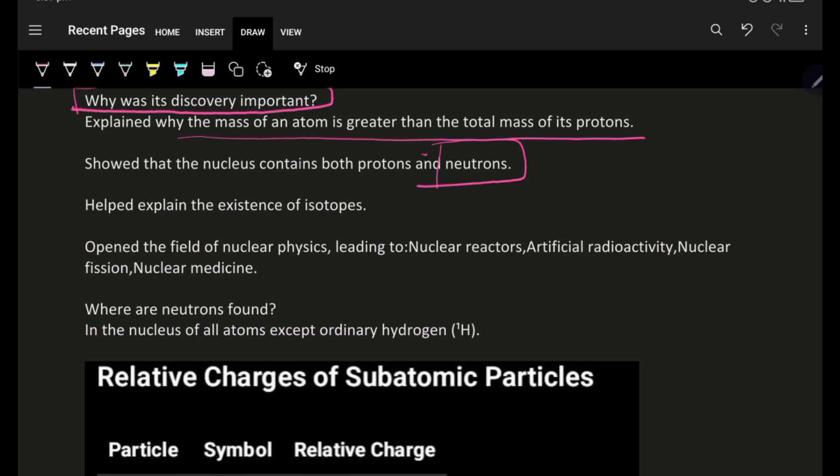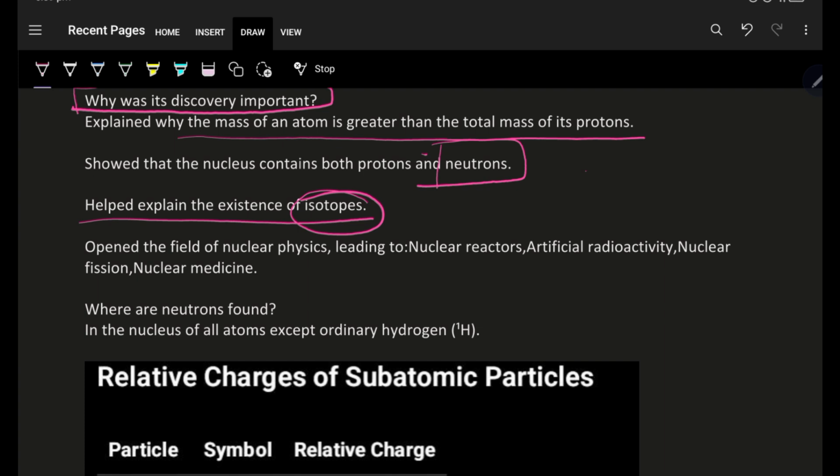Now, this study also helped to explain the existence of isotopes. And what are isotopes? Isotopes of an element have the same number of protons but a different number of neutrons.